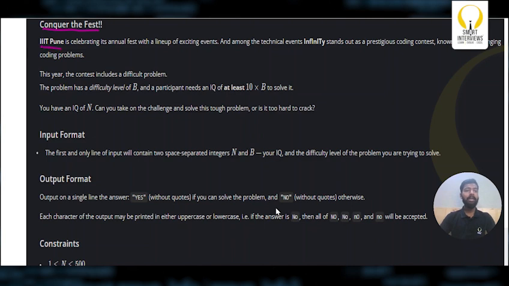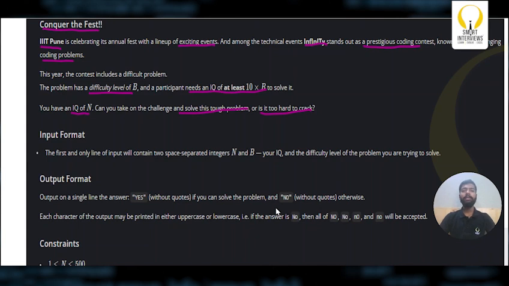Pune is celebrating its annual fest with a lineup of exciting events, and among the technical events, Infinity stands out as a prestigious coding contest known for its challenging coding problems. This year, the contest includes a difficult problem. The problem has difficulty level of B, and the participants need to have an IQ of at least 10 into B to solve it. You have an IQ of N. Can you take on the challenge and solve this tough problem, or is it too hard to crack?